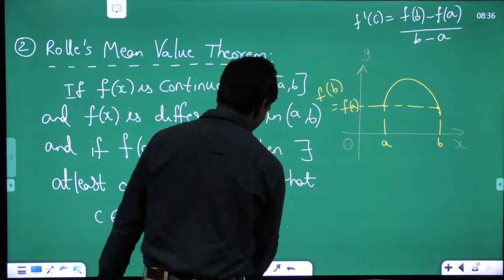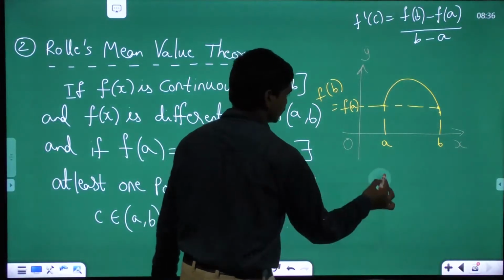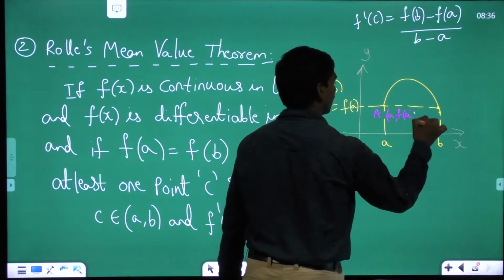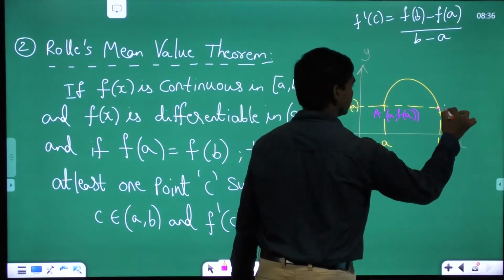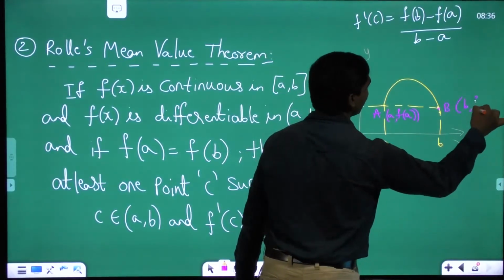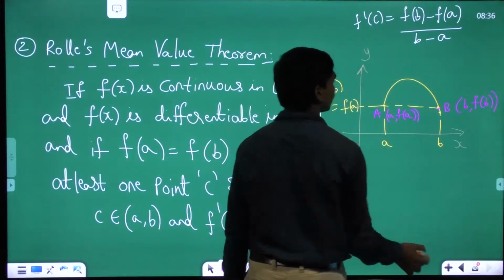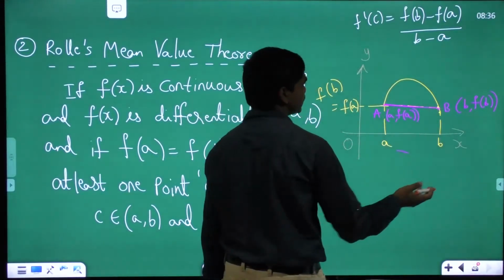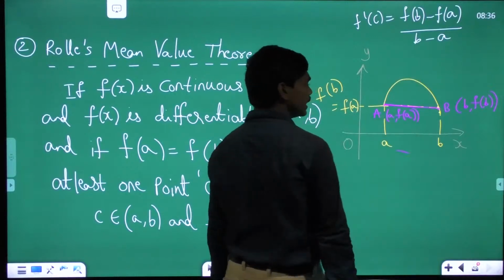Then the coordinates of this point A are A comma f of A, and the coordinates of this point B are B comma f of B. Now, if you draw the line between these 2 points, then the slope of AB is 0, since f of B is same as f of A.